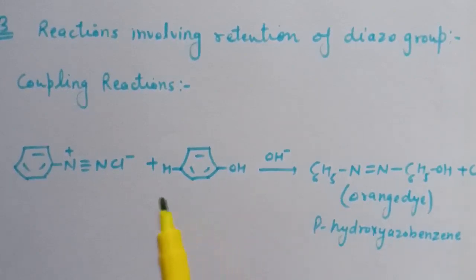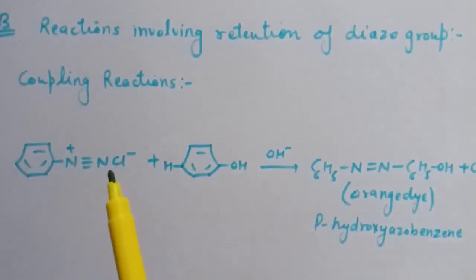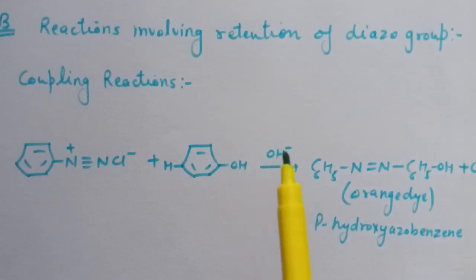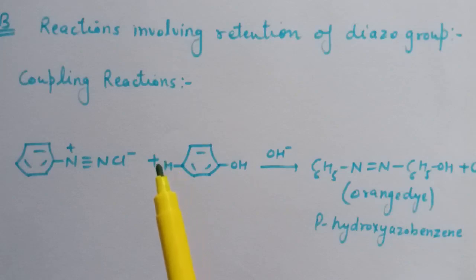So here is the reaction of benzene diazonium chloride with phenol in basic medium. This position is the para position. So the reaction takes place at this position, and here para-hydroxyazobenzene is formed. This is an orange color dye.